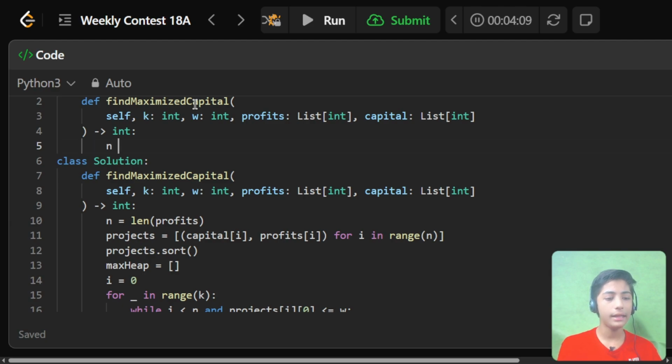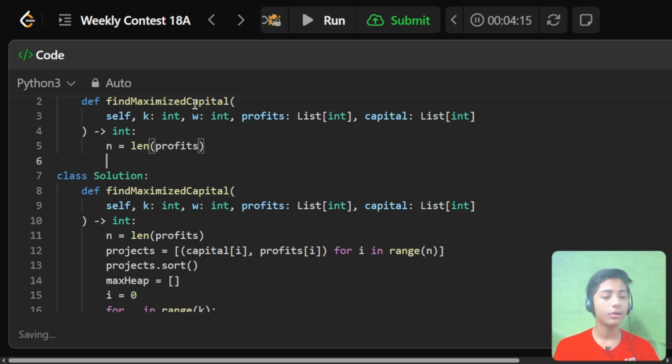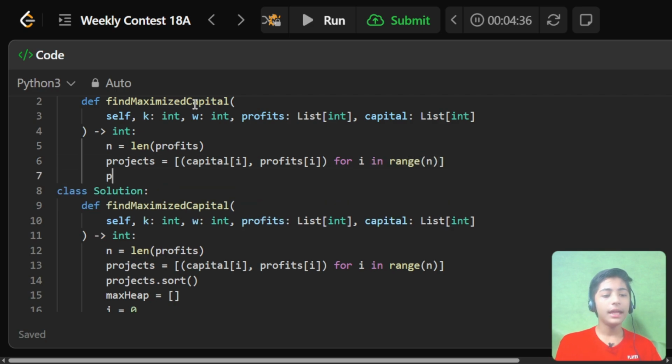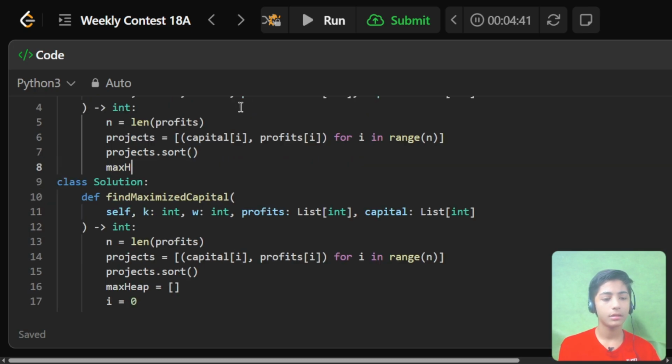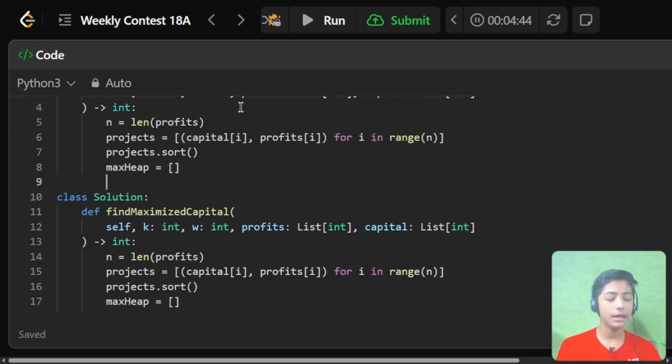Here n equals len of capital, so you find the length of your integer array. Then you define the projects variable, which equals a list of tuples (capital[i], profits[i]) for i in range(n). Then I call projects.sort(), so here I sort the list. Then I define max_heap equals an empty list, and i equals 0.